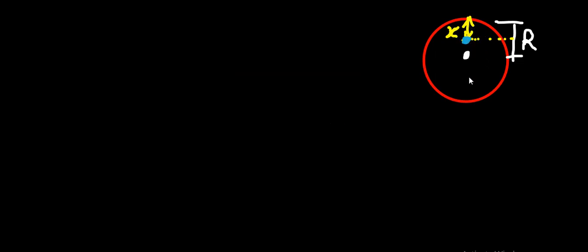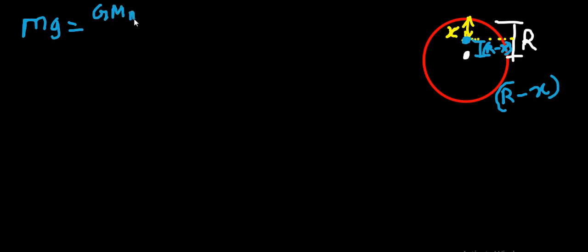The distance between the center and this point can be written as r minus x. Understood? You have to understand this properly. If the object is at a depth of x from the surface, then the distance between the center and the object is r minus x. As per the concept, you must understand this. Now the same thing takes place here. The gravitational force mg is equal to, by Newton's law of gravitation, capital G capital M small m by r minus x whole square.